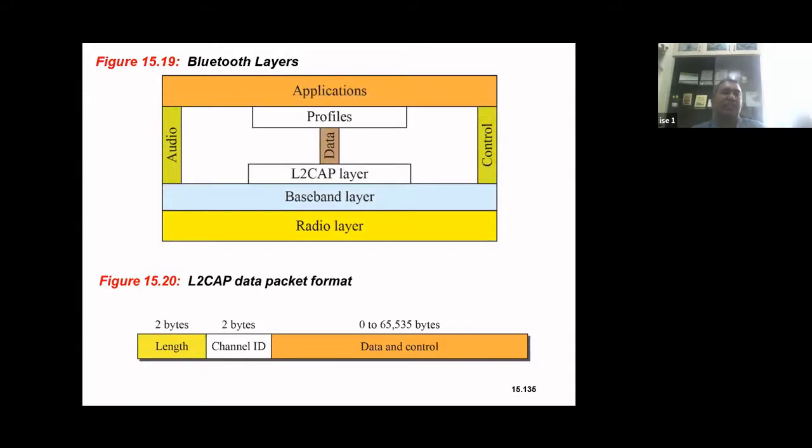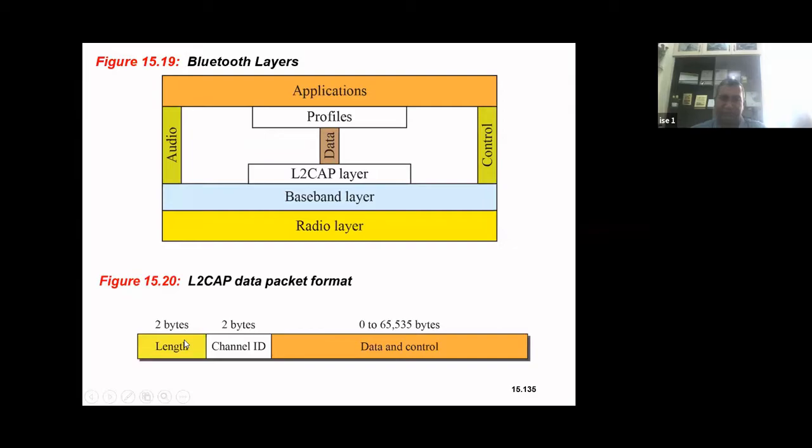So this is the entire architecture of Bluetooth. You have the layers: in place of the physical layer, I have the radio layer, and above the radio layer, I have the baseband layer. Above that, I have the L2CAP layer, and the L2CAP layer is used for exchanging data. Then I have control, audio, and applications running over here. And this is the L2CAP data format that I was talking about.